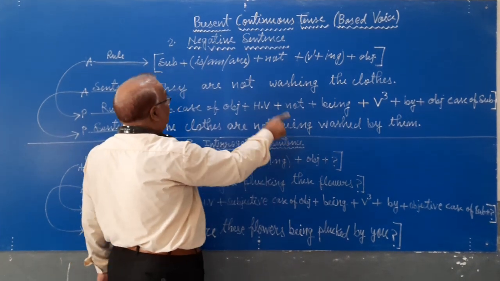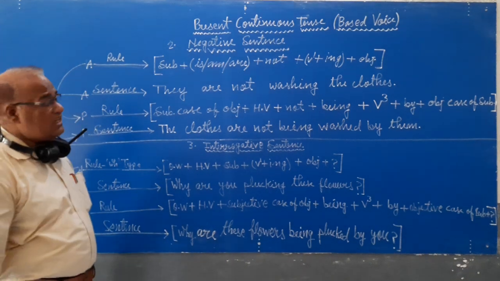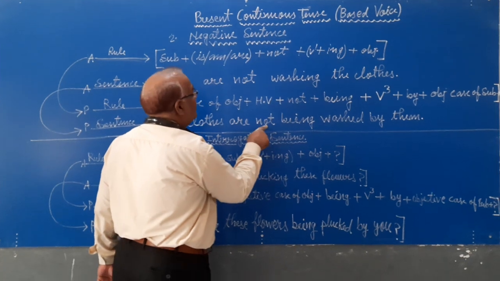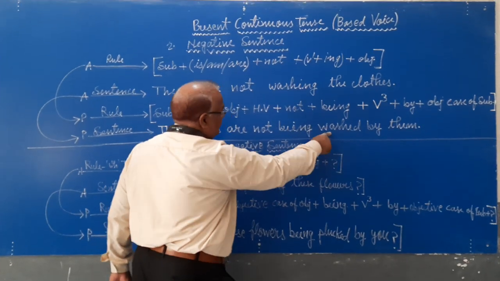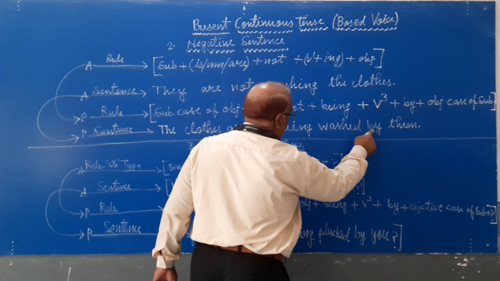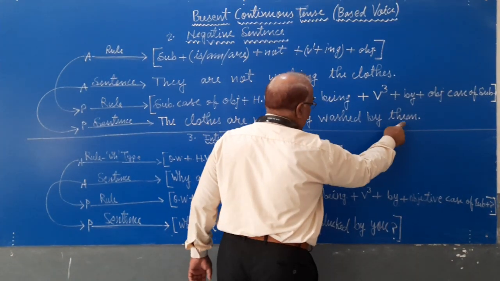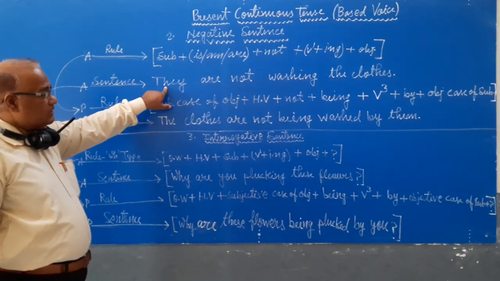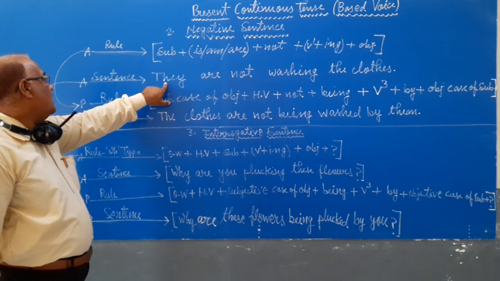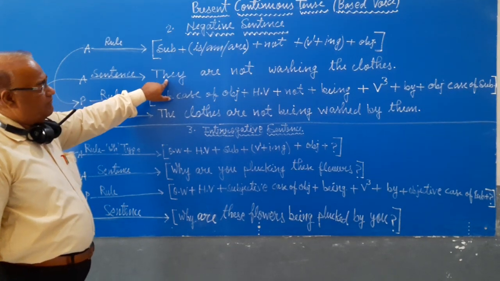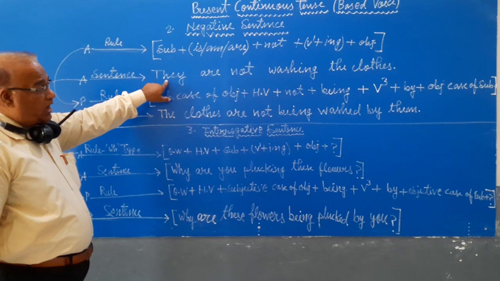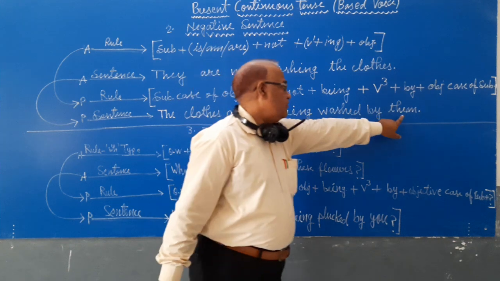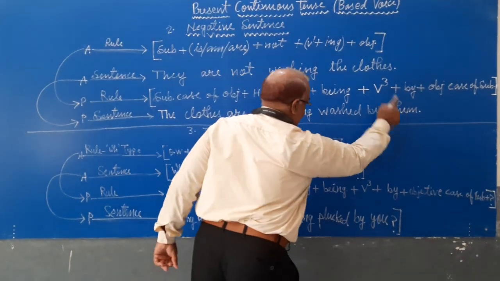And in the formation of passive voice in any continuous tense, we use being. So, not being plus third form of verb plus by plus objective case of subject. The subject of active voice is they, and the objective case of they is them. So I will write here them.